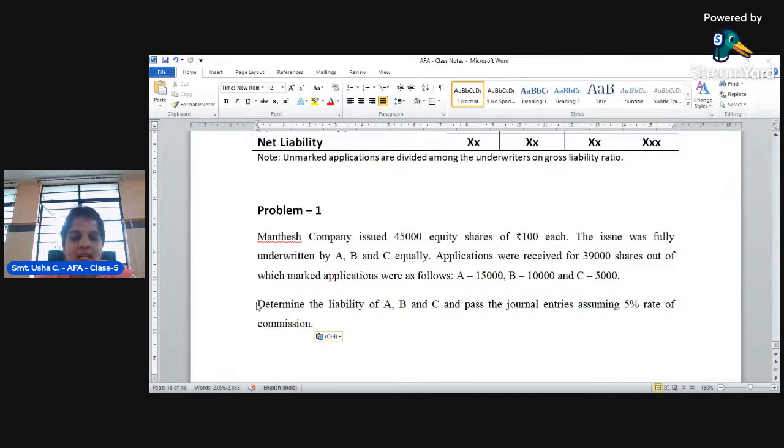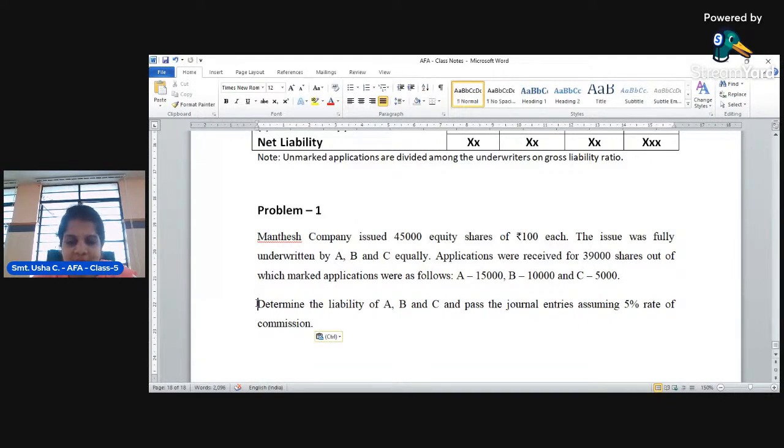Here they're saying Mantesh company has issued a total of 45,000 equity shares. 100 rupees is the face value, and they are issuing equity shares. How many shares are they issuing? 45,000 shares.